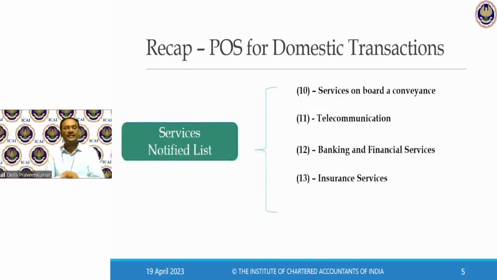Insurance services, in case services are rendered to a registered person, that should be the place of supply. For an unregistered person, the address which is available on record will be taken into consideration.